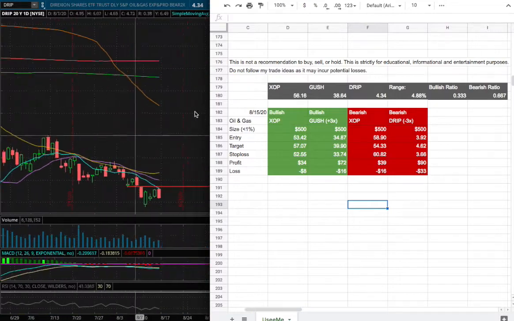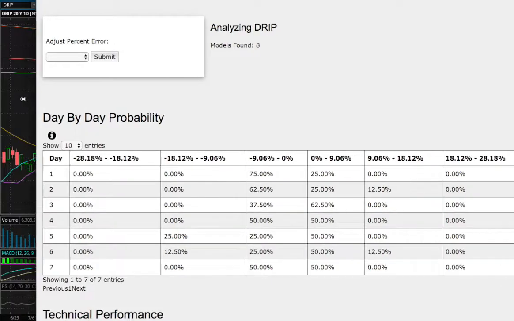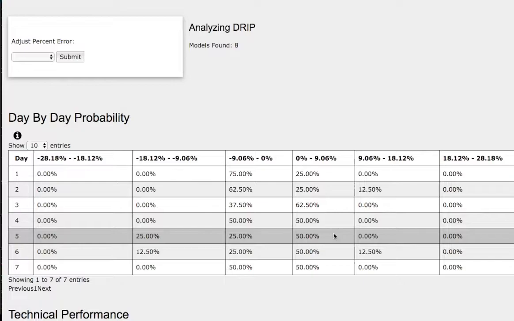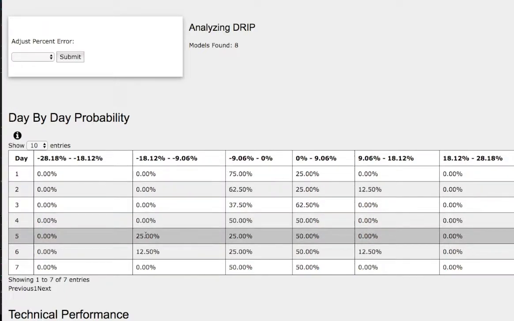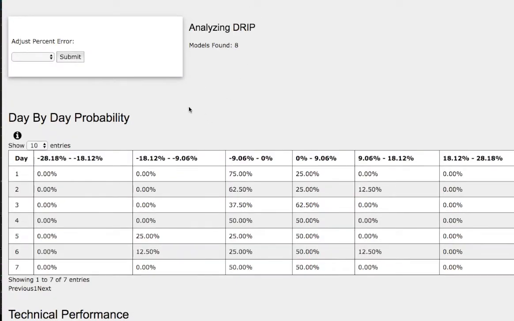So let's examine the day-by-day probability model for DRIP. As we progress to the fifth day or a week of trading, we have a 50% chance for it to climb between 0 to 9%. And to the downside, we have a 25% chance for it to fall between 0 to negative 9%. And in the extreme case, a 25% chance for it to fall between negative 9% to negative 18%. DRIP is an inverse of GUSH, so I do consider this probability model more reliable compared to GUSH. So do take that into consideration.